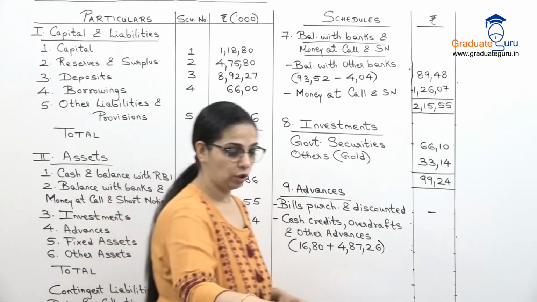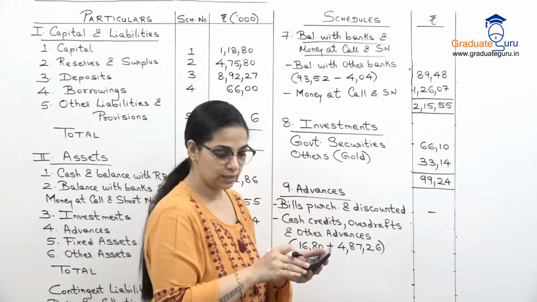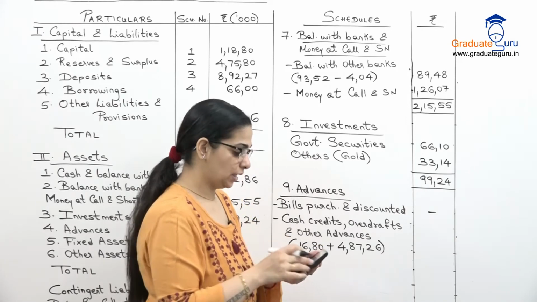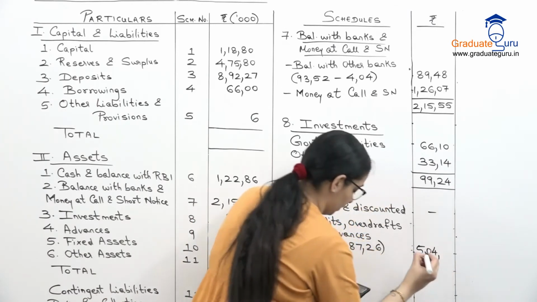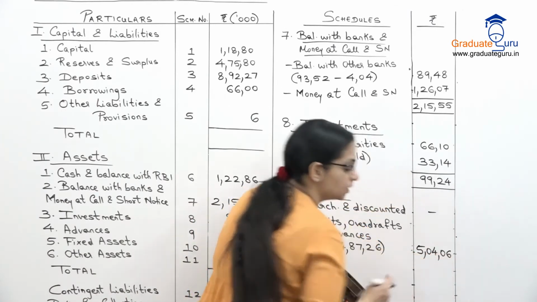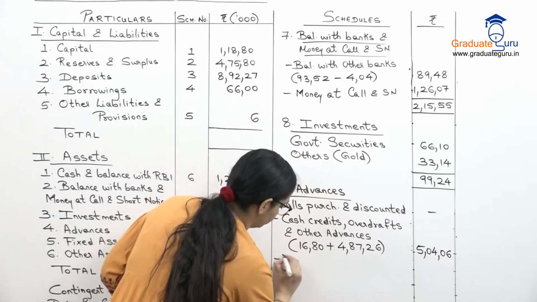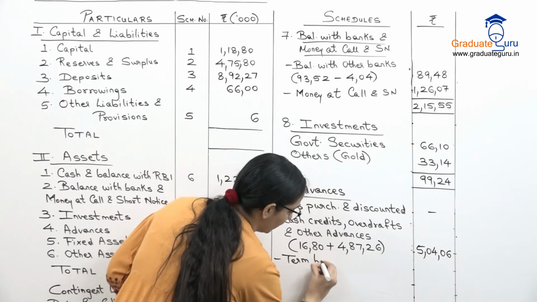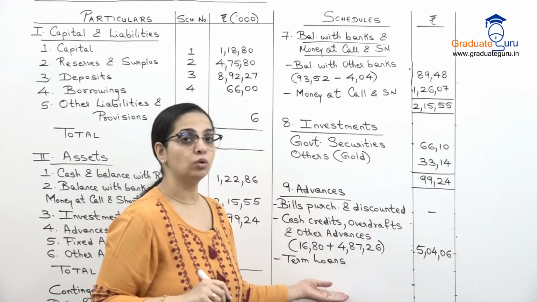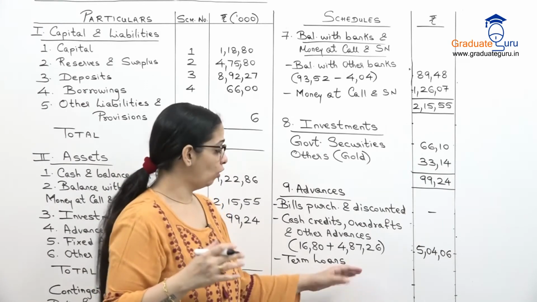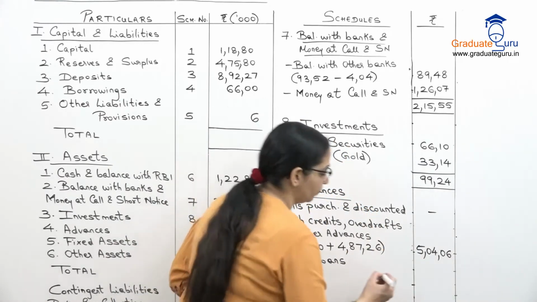So let's take a total of that. 1680 plus 487.26. It will give us 504.06. और इसके अलावा we also have term loans. जो loans हम customers को देते हैं. How we take a loan from the bank. So all those loans will be shown by the bank over here in this schedule. So term loans are 475.73.